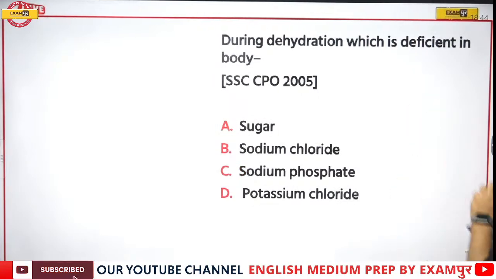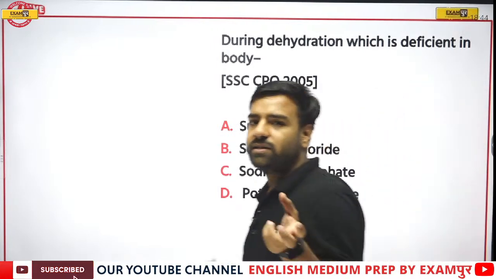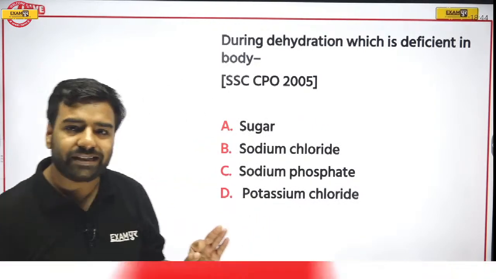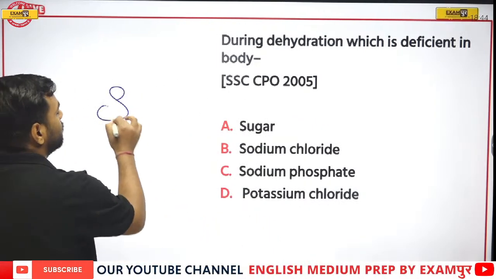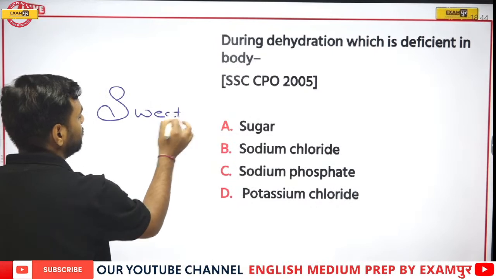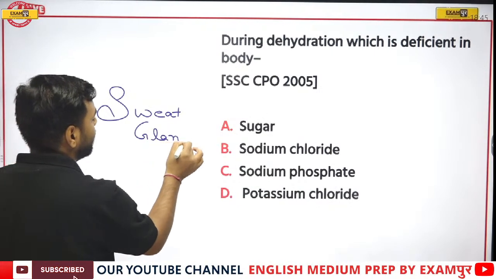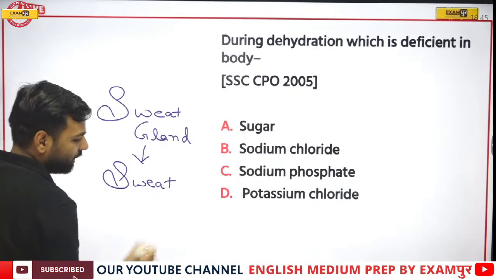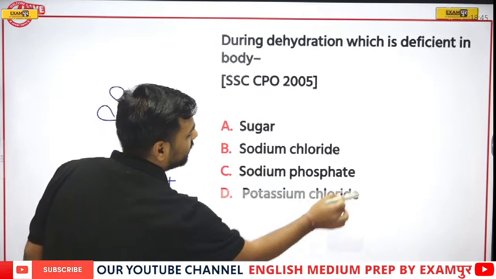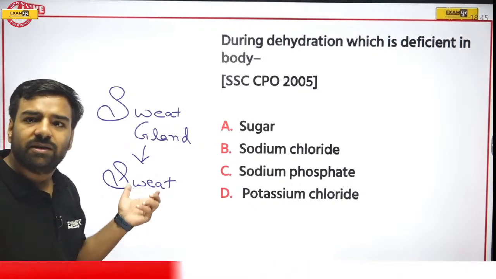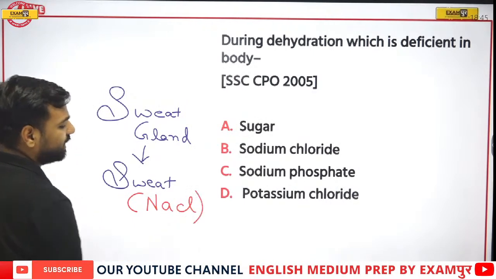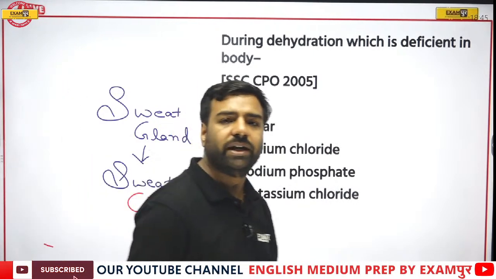Next, during dehydration, what is deficient in the human body? We were discussing waste, correct? There was a waste that was coming out from our skin, and we discussed over there is a sweat gland which is helping in the generation of sweat. Now, when we are talking about this sweat, that means it must be including different things. So here, it is including what? It is including sodium chloride, that is our NaCl. We discussed salt, right?